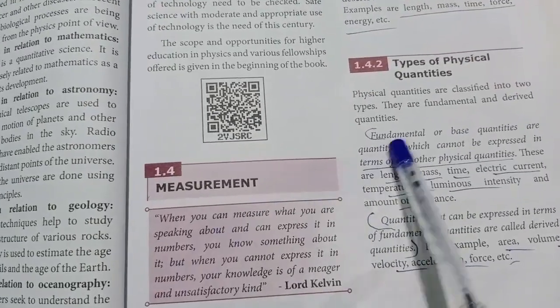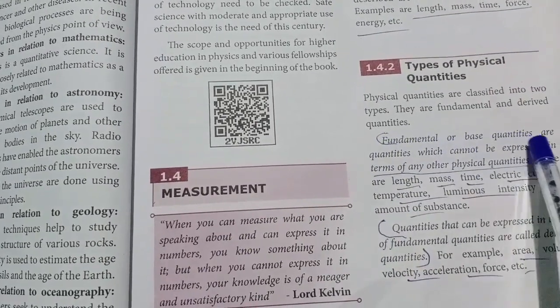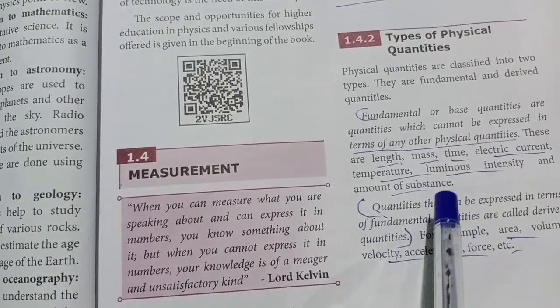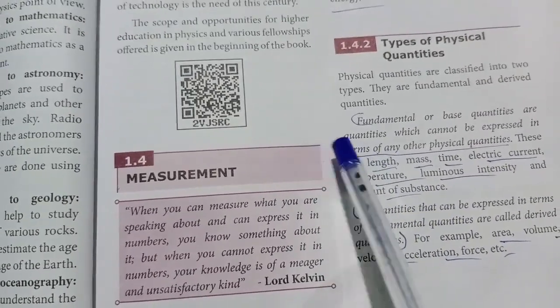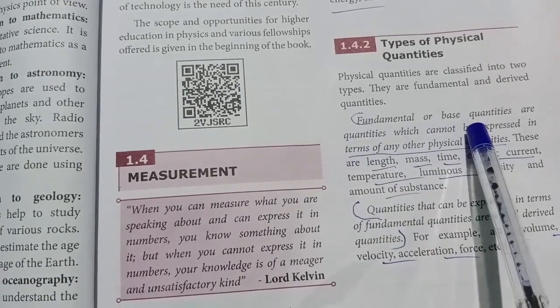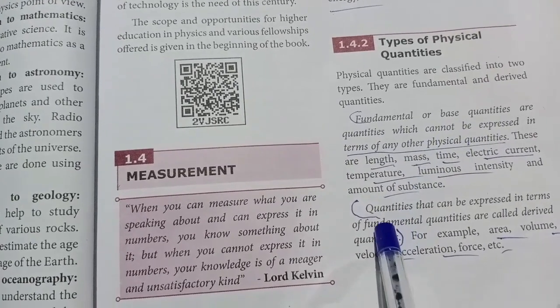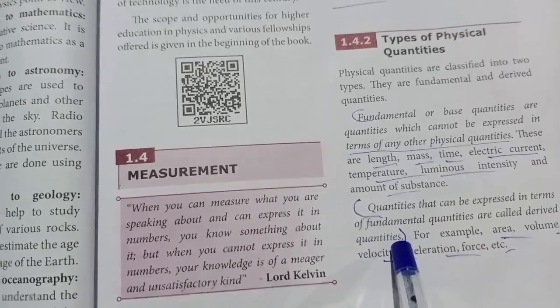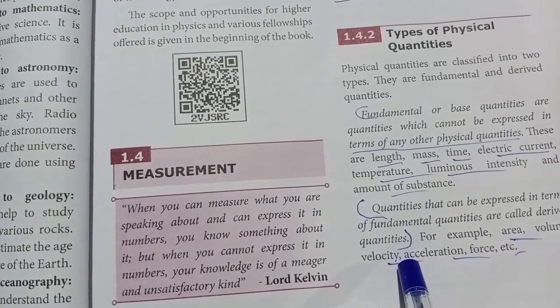There are two types of physical quantity: fundamental quantity and derived quantity. Fundamental quantities, or base quantities, and the second, derived quantities. These are the two types.